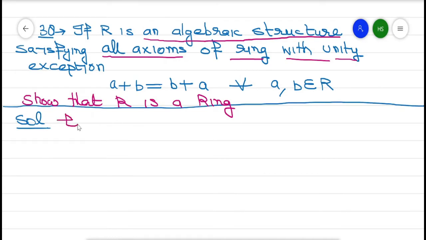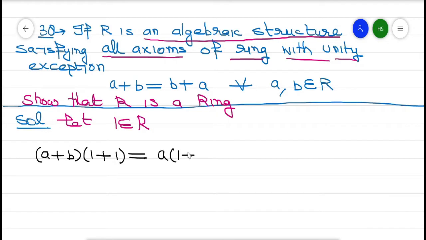Now, as per the given question, 1 belongs to R. Why? Because this R is a ring with unity. So 1 is unity, so it belongs to R. Now these a, b are elements of R. So this can be written in this way: (a plus b) into (1 plus 1). Using the distributive property, this can be written as a into (1 plus 1) plus b into (1 plus 1).